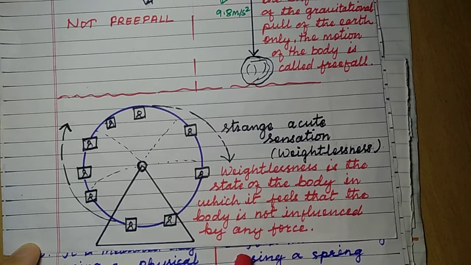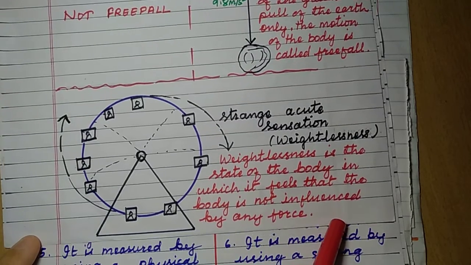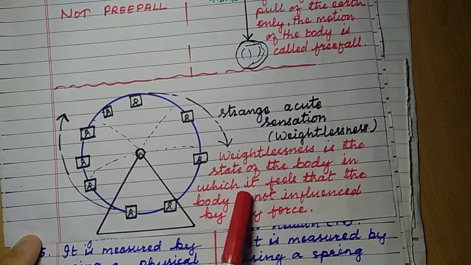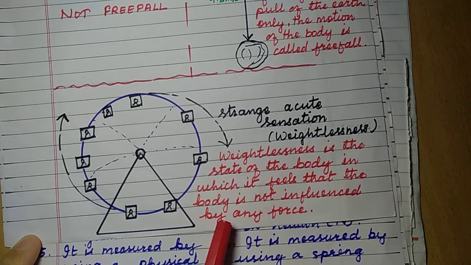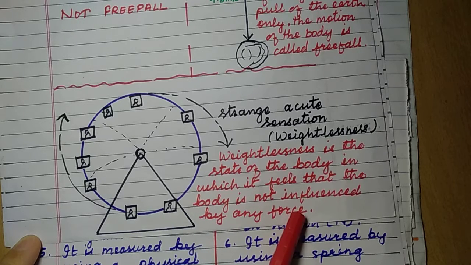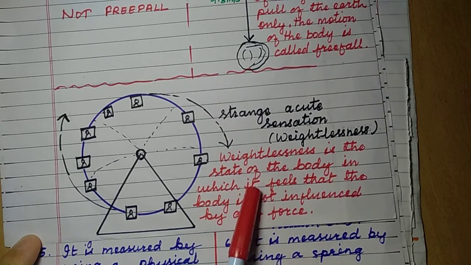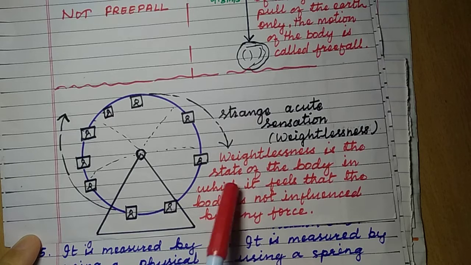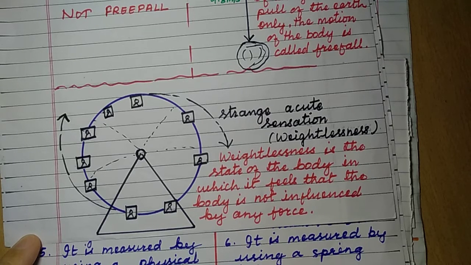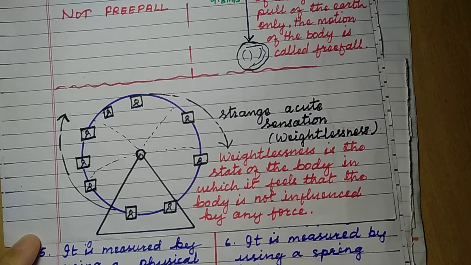So how do you define weightlessness? Weightlessness is the state of the body in which it feels that the body is not influenced by any force. We feel that no force is acting on our body, not even gravity. Gravity is not acting on our body. At this time we don't feel our weight. That is called weightlessness.